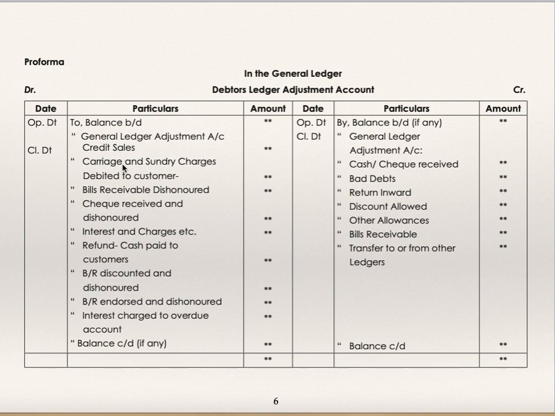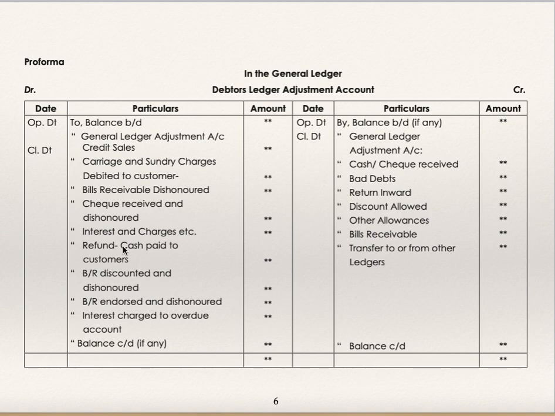Credit sales, carriage and sundry charges, bills receivable dishonored, check received dishonored, interest, cash paid to customer, BR discounted dishonor, BR endorsed dishonor, interest charged to overdue account. Because of all these, customers' balances will increase. So it is to be debited.